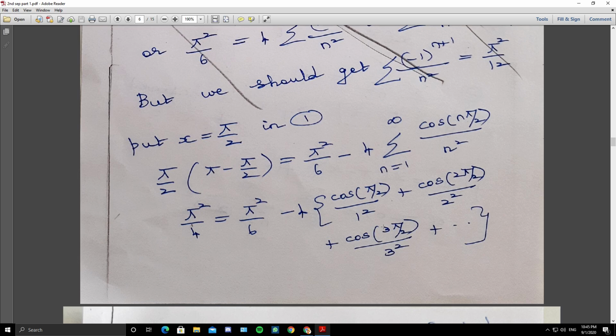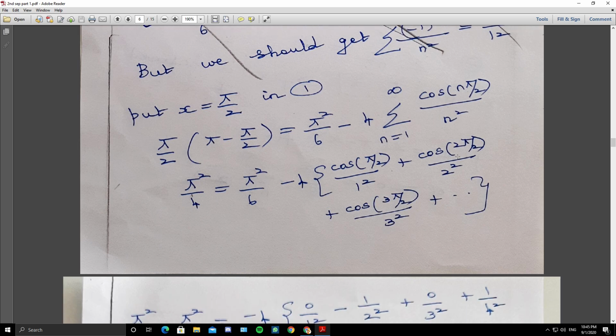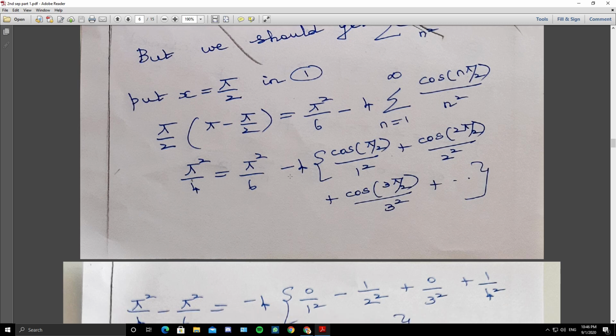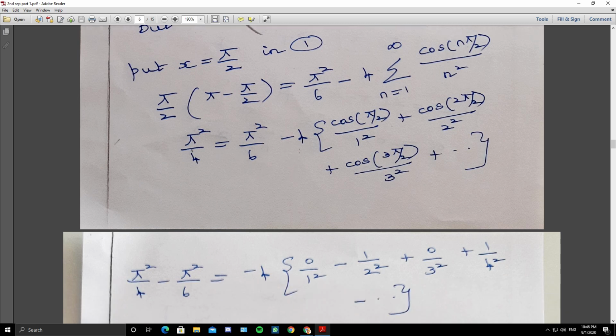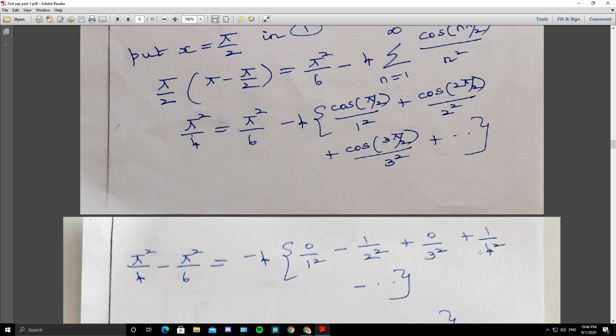But cos 2 pi by 2 is minus 1, cos 4 pi by 2 is plus 1. So pi square by 4 equals pi square by 6 minus 4 times, 0 by 1 square plus minus 1 by 2 square plus 0 by 3 square plus 1 by 4 square minus, etc.